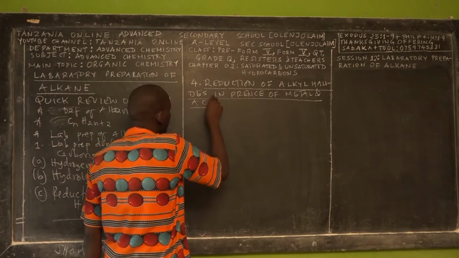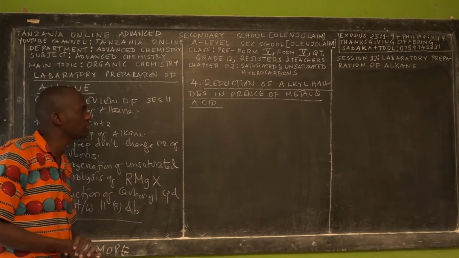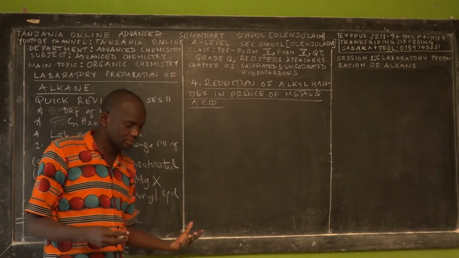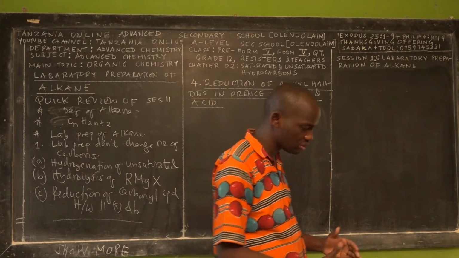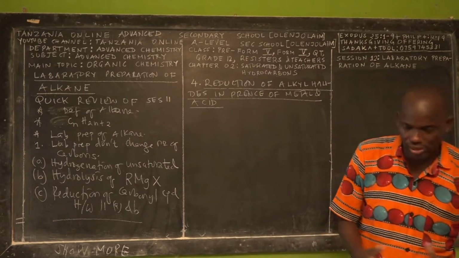So this is the name: reactions of alkyl halides in the presence of metal and acid. Remember that we say reduction is a chemical reaction which reduces what? The number of oxygens or increases hydrogens, in most cases.